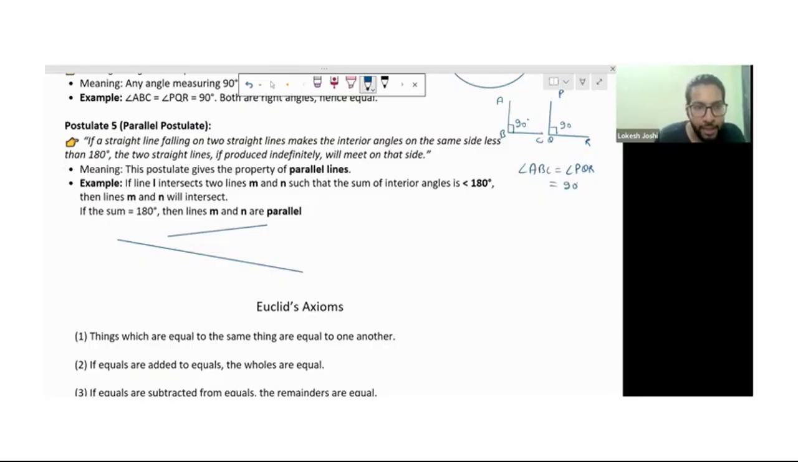What it says is that if we extend both these lines like that, then the interior angle is less on that side, which means this angle is less than 180, and upon this side the lines keep going on both sides. So we can say they intersect on that side where the interior angle is less. An example is also written there: line L intersects two lines M and N. So we can draw a different one.